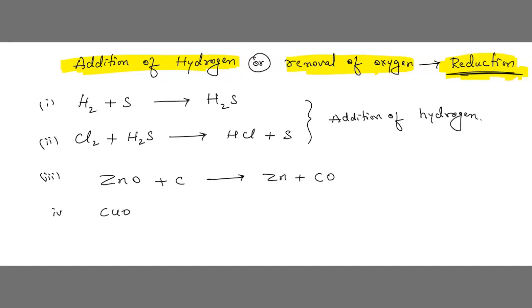Similarly, copper oxide plus hydrogen gives copper plus water. First it was CuO. While it is coming here, it has become Cu. So CuO is becoming Cu. This is a reduction reaction.